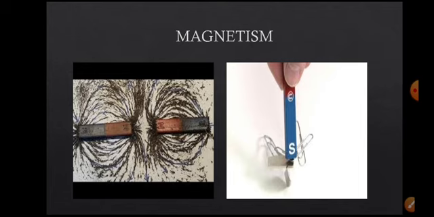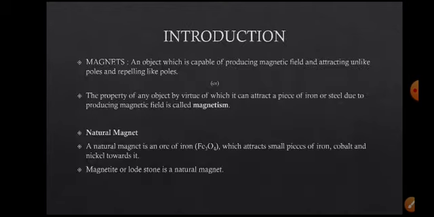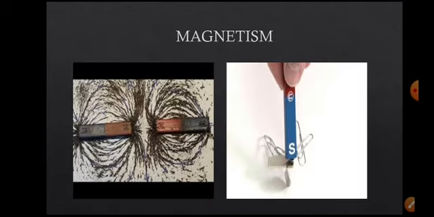These magnets were initially discovered in the Asia Minor area, Magnesia. A shepherd was going along a way to the hills.